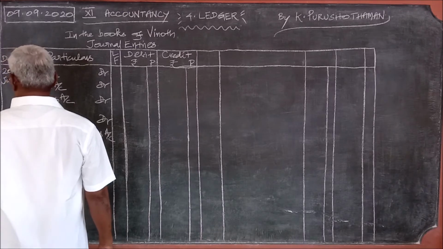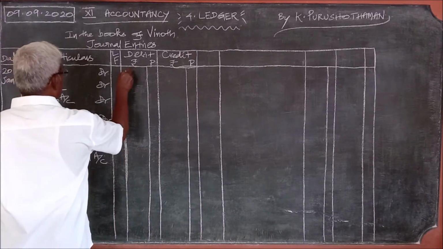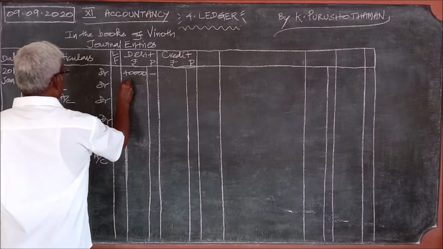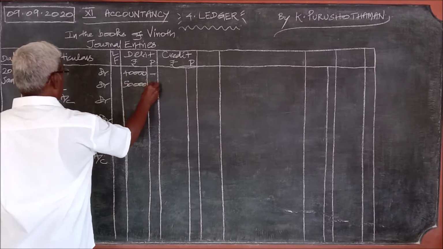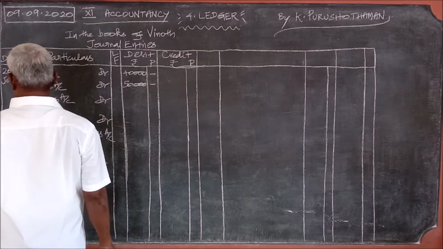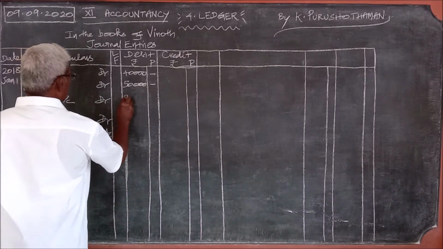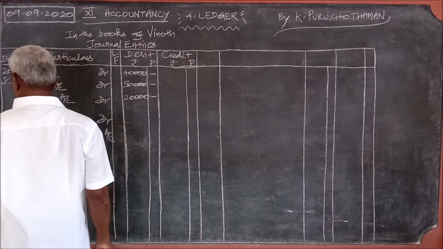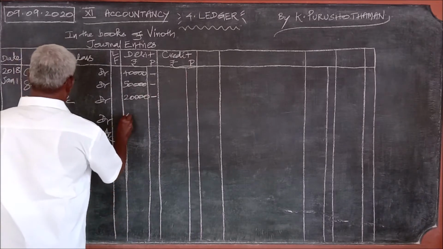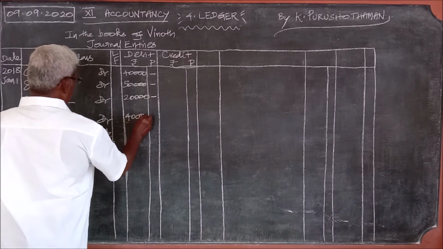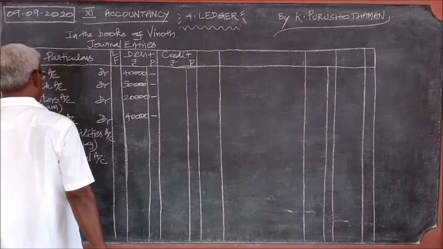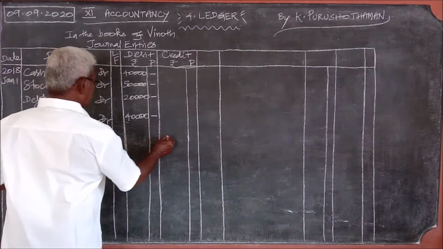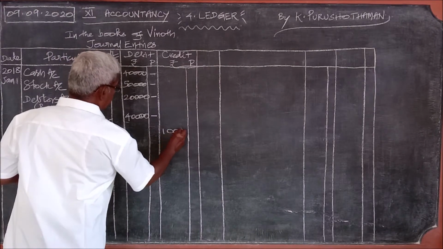So, what is the amount of cash? Cash 40,000. Stock 50,000. Debtors, that is amount due from Ram, 20,000. Then machinery, 40,000. In case of liabilities, amount due to Vijay, 10,000 on the credit.